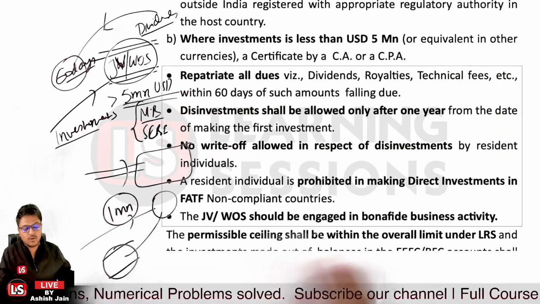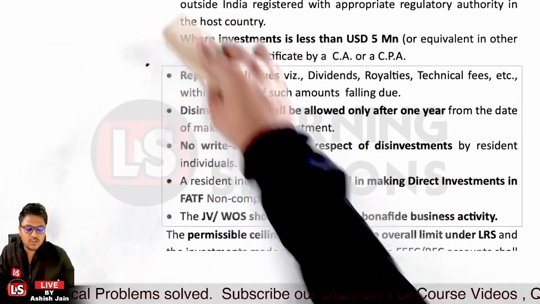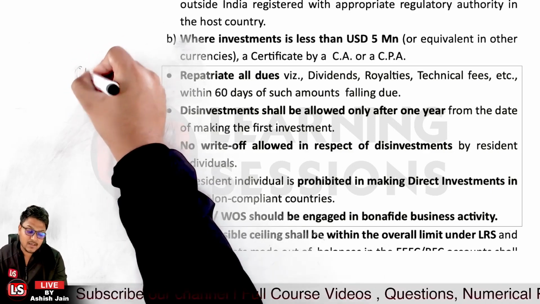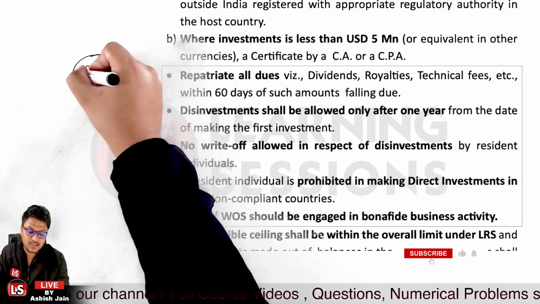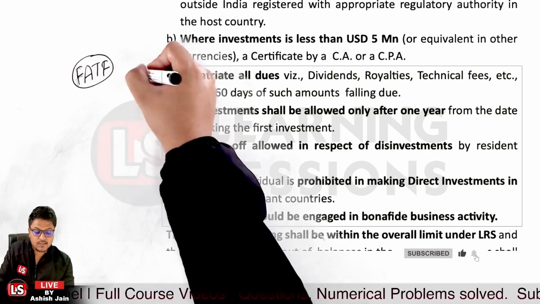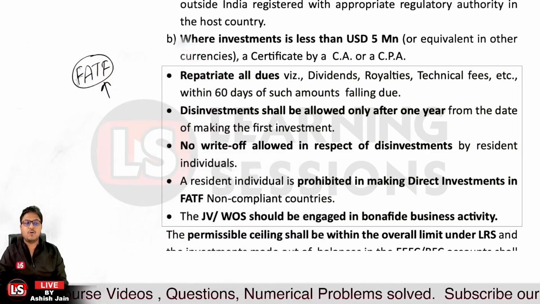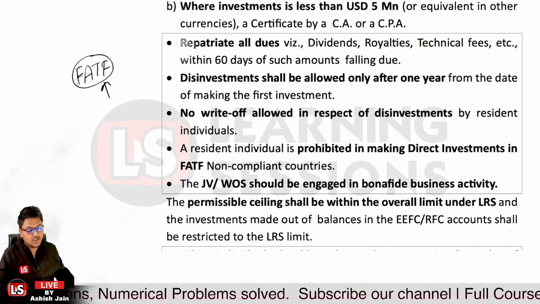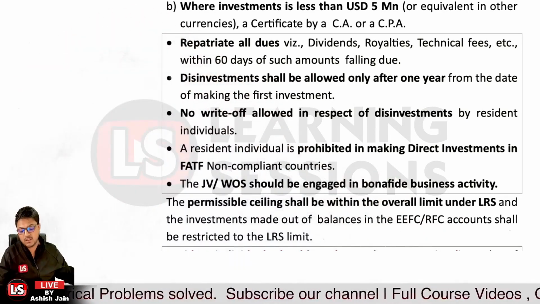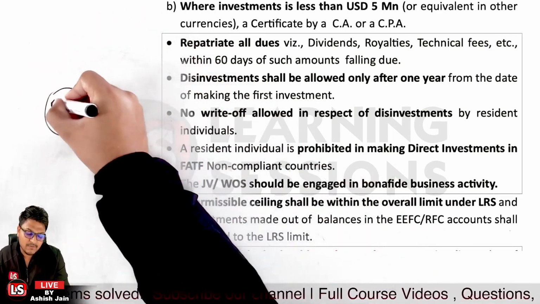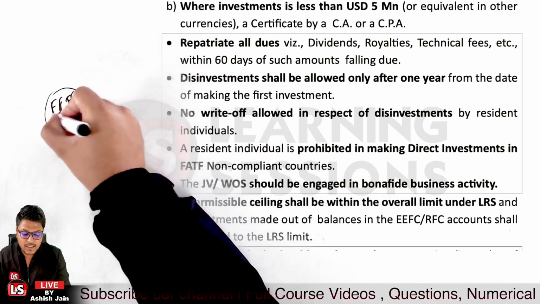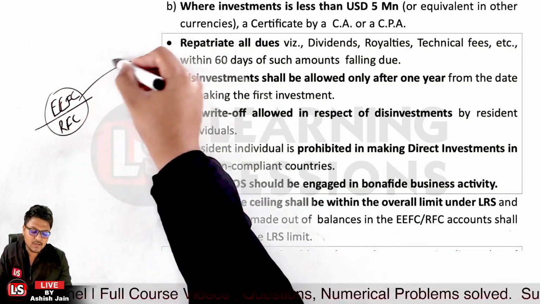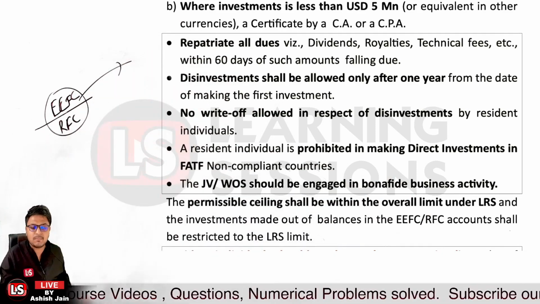And further, whenever you invest into some JV or WS, those must not be FATF companies. There's a list given by the FATF, the Financial Action Task Force. So the companies in which you're going to invest must not be in the list by the FATF or any such list. Okay, so that's the case related to it. And so as to invest into these ODIs, you can debit the funds that you have in your EEFC accounts, that is your exchange earners foreign currency accounts, or in the RFC, that is resident foreign currency accounts. You can debit your balances in these accounts and invest into these ODI companies.